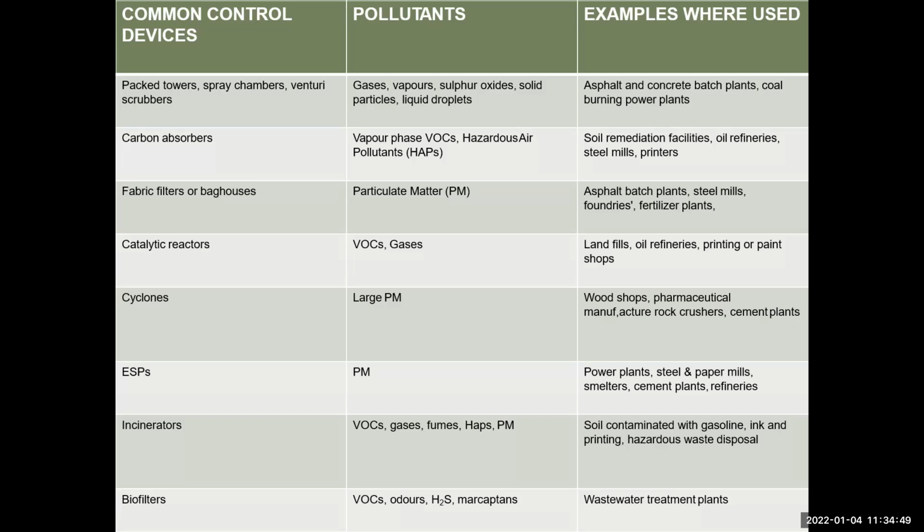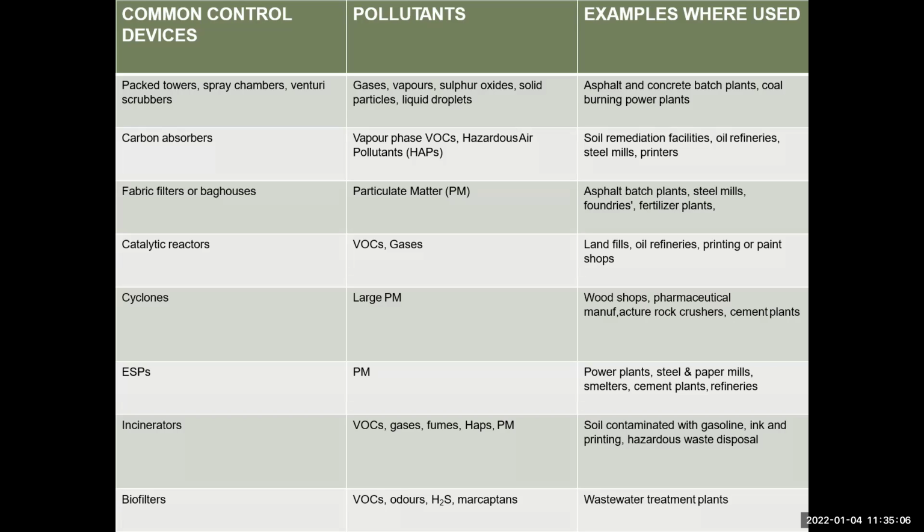Which type of pollutants? Packed towers, spray chambers and venturi scrubbers minimize pollutants such as gases, vapors, sulfur dioxide, soil particles, and liquid droplets.